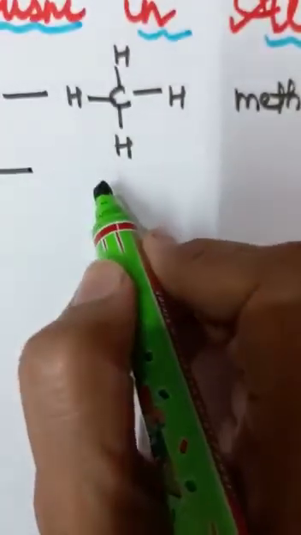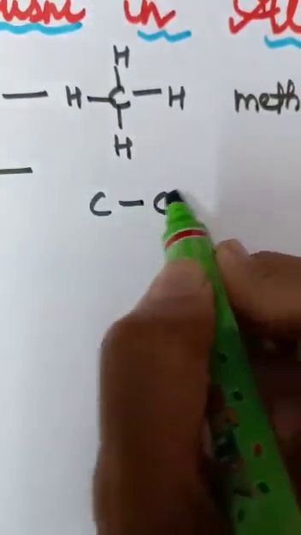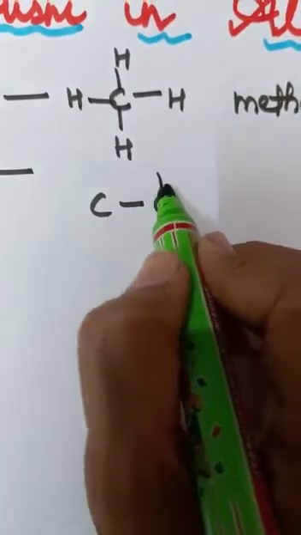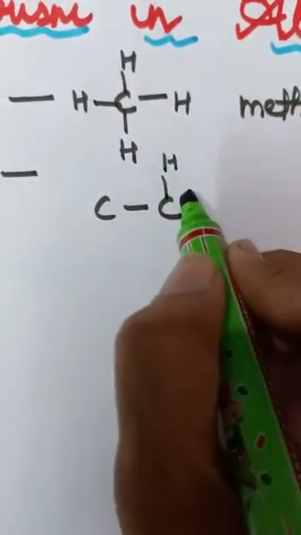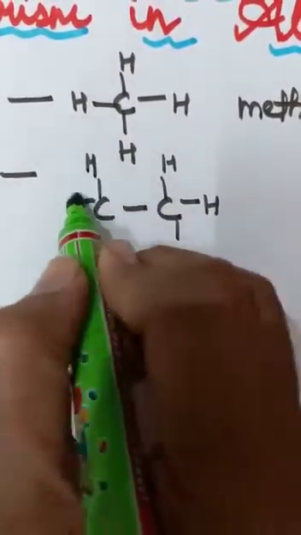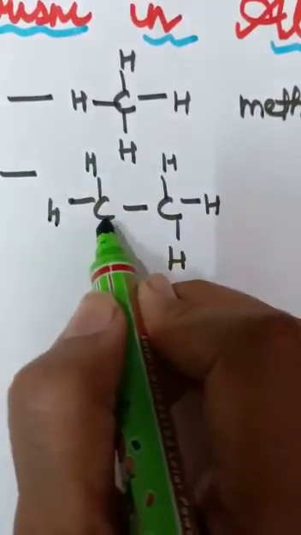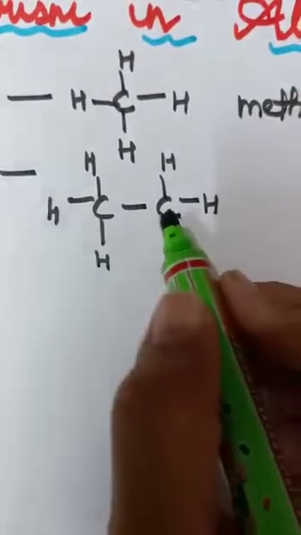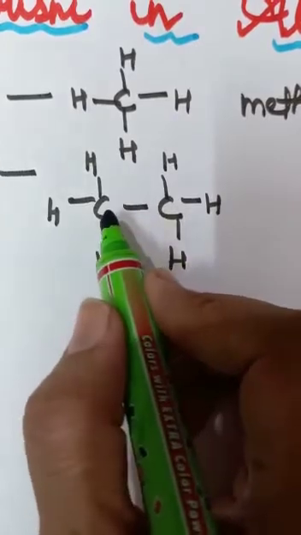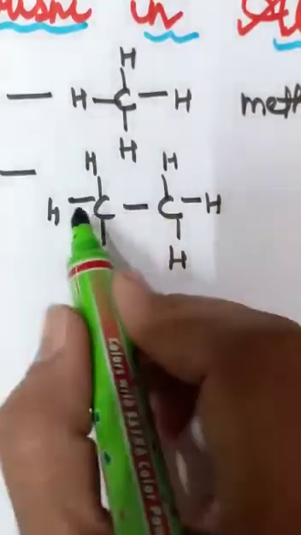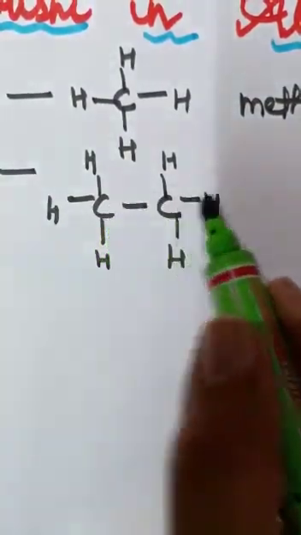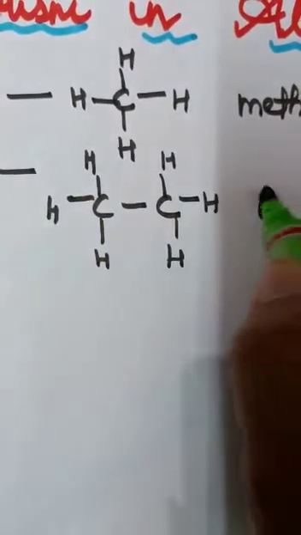And if I say draw its structure, C single bond C, and here just one bond is between carbon and carbon, and the other 3 bonds it will form with other atoms, like here in ethane with hydrogen, and both carbons act as terminal carbons. One valency it will satisfy with itself by bonding with the other carbon, and the other 3 it will satisfy by bonding with hydrogen. So this is the structure, and you can say that it is ethane.